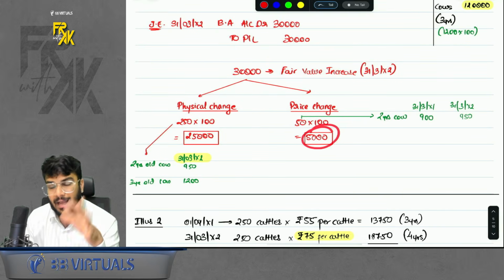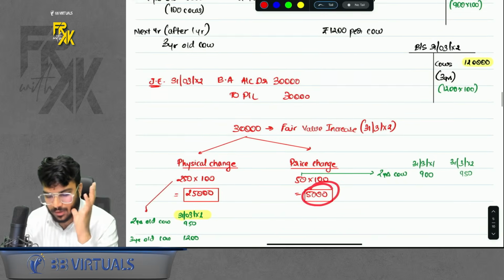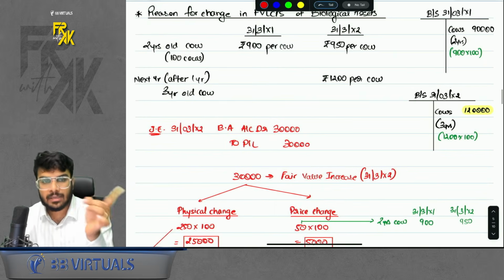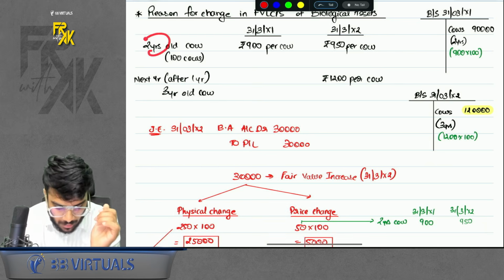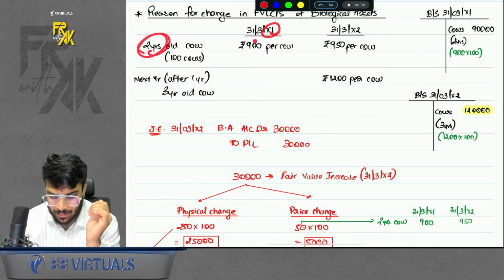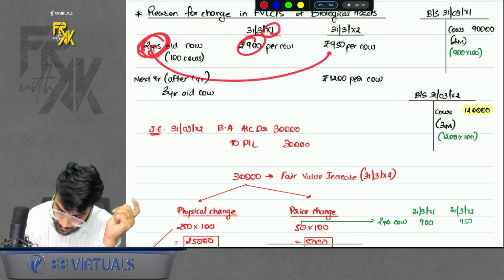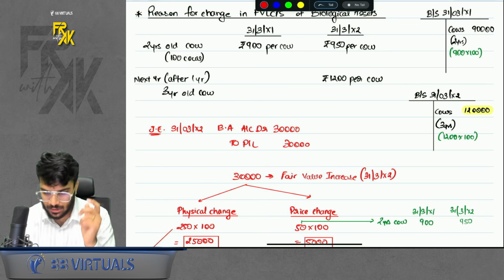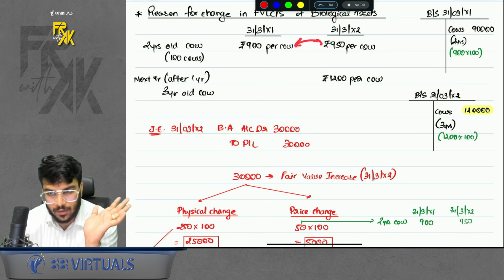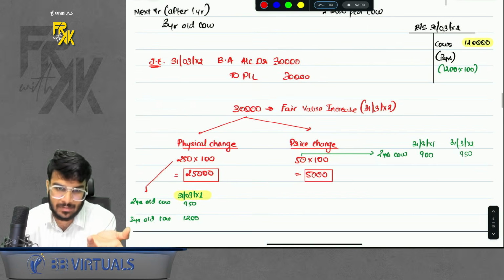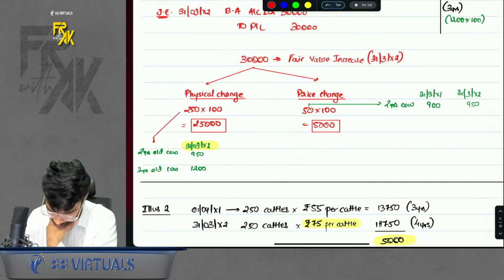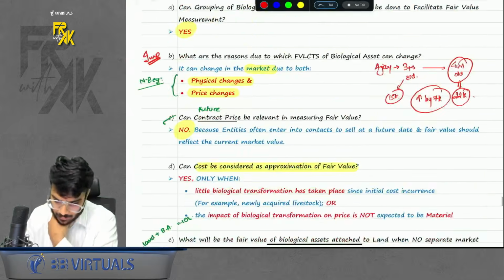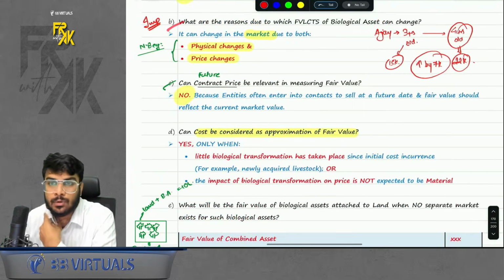What about price change? Either take the balancing figure, or you can also say for price change, you will compare year on year. 2-year-old cow in 11 was 900 rupees. 2-year-old cow in 12 is 950 rupees. Year on year change without change in life, without change in the age, year on year change. This is price change. Of course, do practice it. I'm just focusing on revising the things. Okay, done, sir. Then the next point was, this was the reasons due to which it can change.